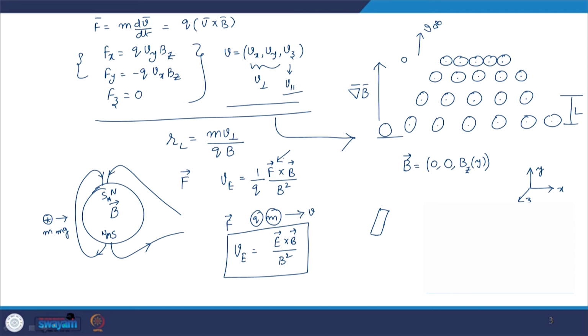Okay. Now, for us to do that, we have to make some approximation. Since the gradient is present only in the y direction, the magnetic field is along the z direction. So, it is dou Bz by dou y, and since the gradient is present only in the y direction, the magnetic field's derivative with respect to the other space coordinates does not mean anything.